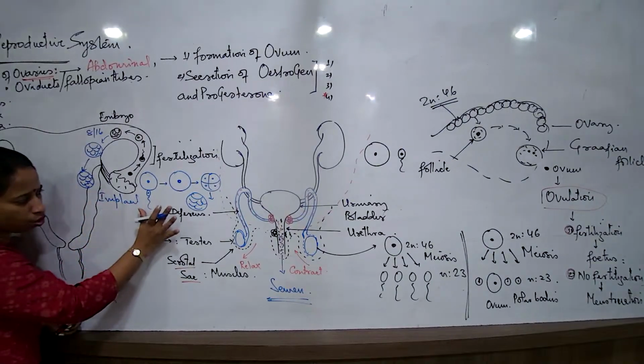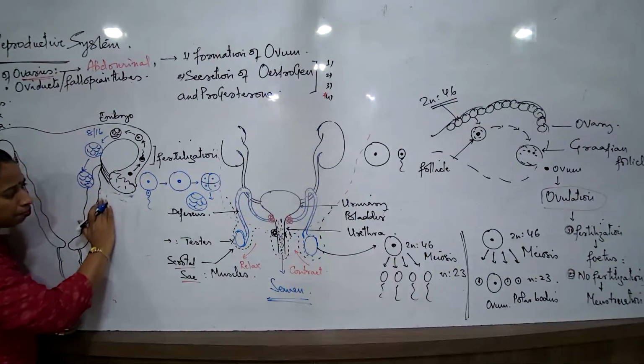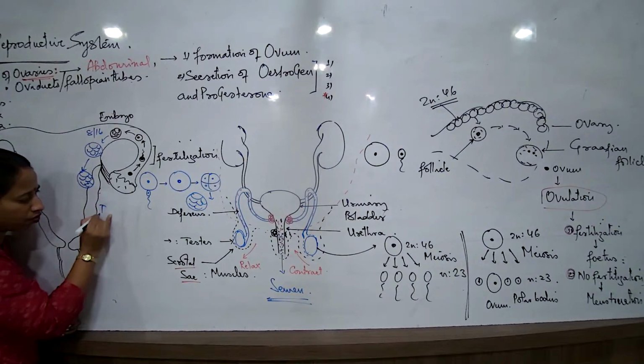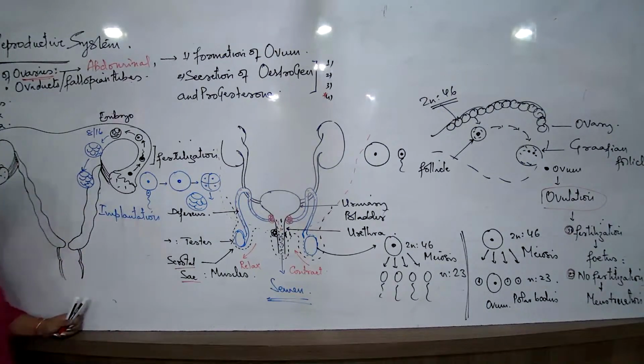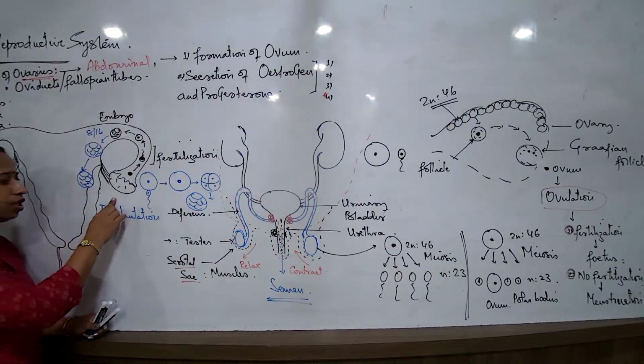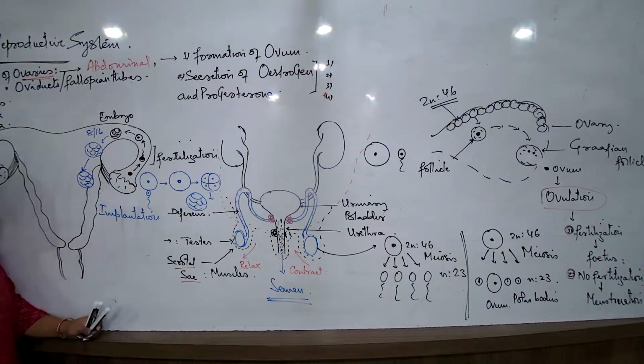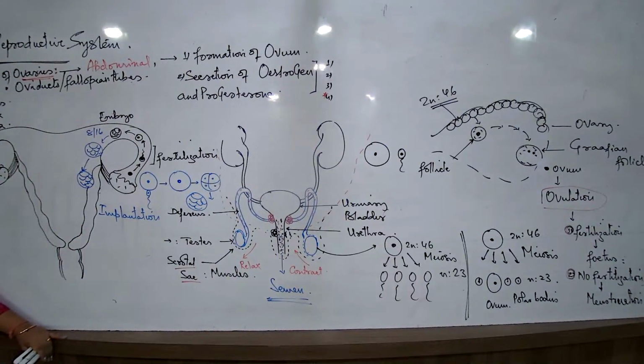And what is this process known as? This process is known as implantation. Take this word. The definition of this word is very, very important. Implantation. What is implantation? Write down. The process of embedding or attachment. Process of attachment of the developing embryo into the uterine wall is known as implantation.